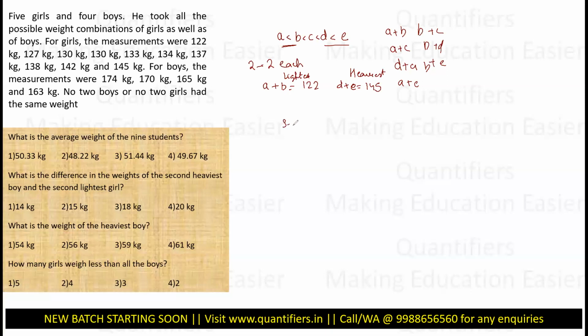And then the second lightest and second heaviest. What is the second lightest? Lightest plus the second lightest. So A plus C will result in the second lightest weight, that is 127.